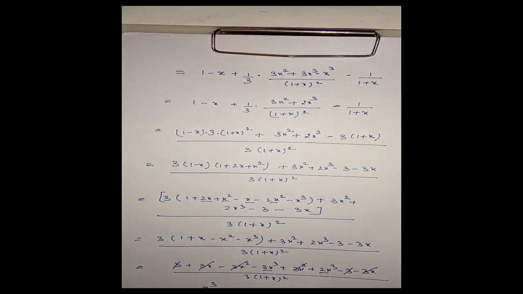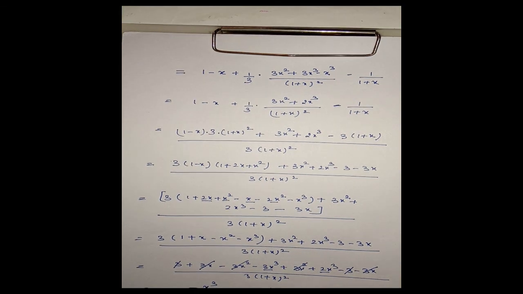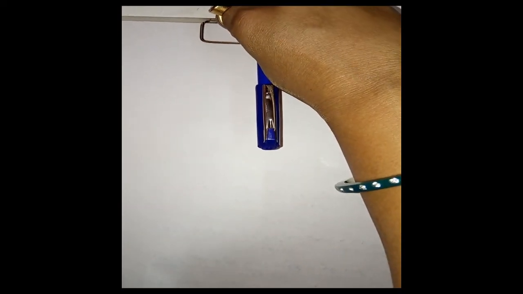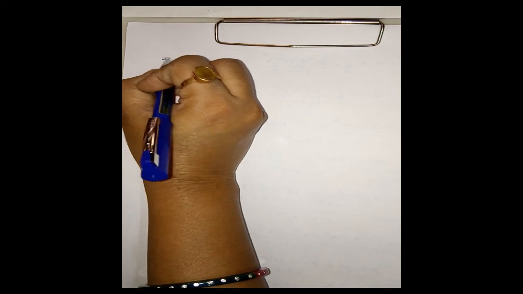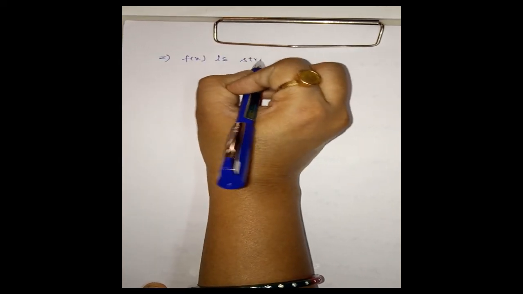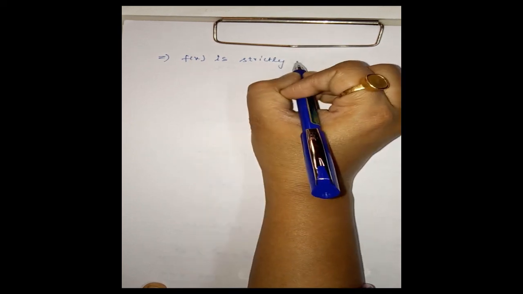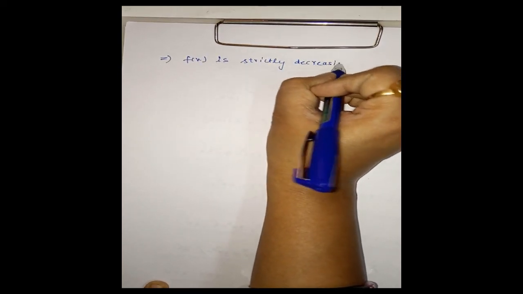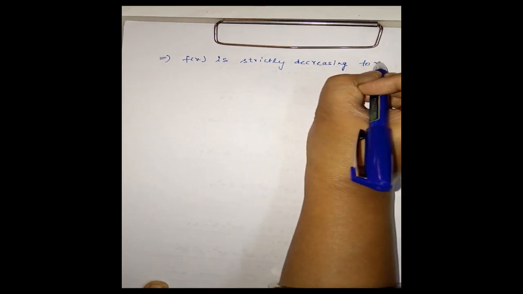Now my f dash x is less than 0 and f satisfies both conditions of Lagrange's mean value theorem. This is also true. That means by Lagrange's mean value theorem we can say f of x is strictly decreasing for x positive.